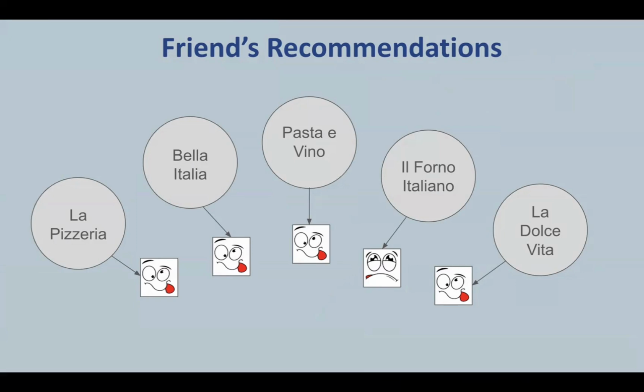Now, one of the reasons we can consider while assigning this probability score might be a friend's recommendation. And let's say your friend has suggested these 5 Italian restaurants to you in the past, and you have liked 4 out of 5 of those recommendations. So you might be inclined to consider her recommendation again. This part here is your brain deciding to assign a certain probability score based on the statistical analysis of 4 out of 5 being a good call. So you're using the frequency of past events to predict the future outcomes.